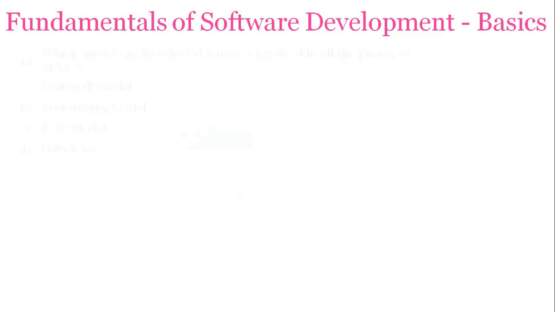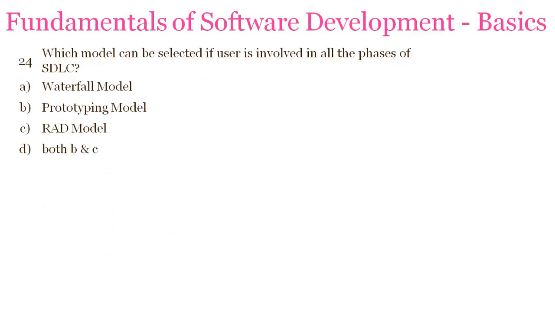Your next question is, which model can be selected if the user is involved in all phases of SDLC? Waterfall, prototyping, RAD, and the last option is both B and C. So the correct answer is RAD model. If your user is active and involved in all the phases, that will be done in RAD model, because continuous evolution and continuous customer feedback is needed.